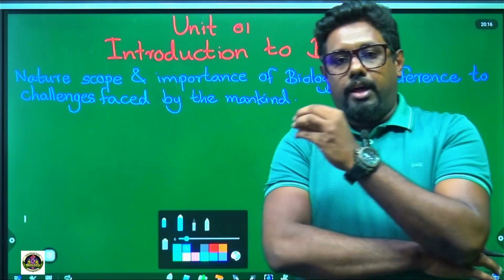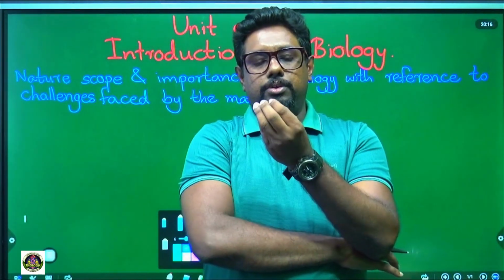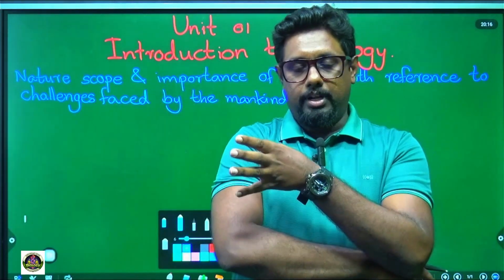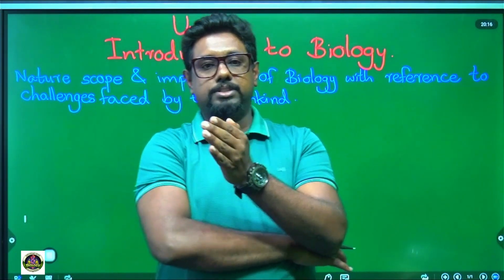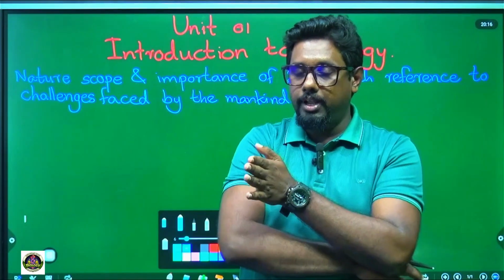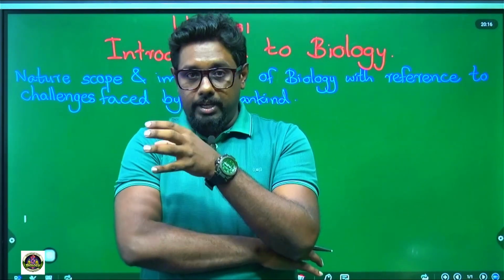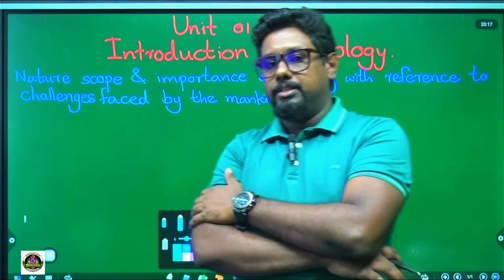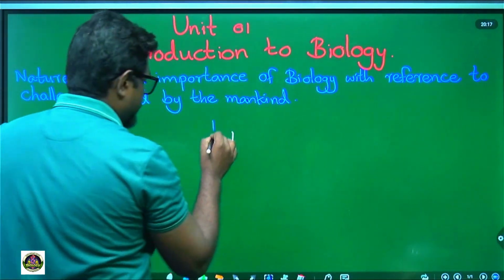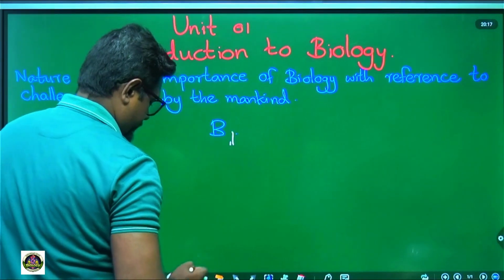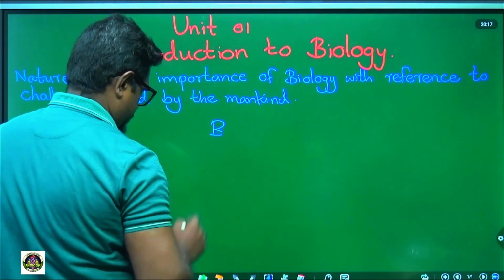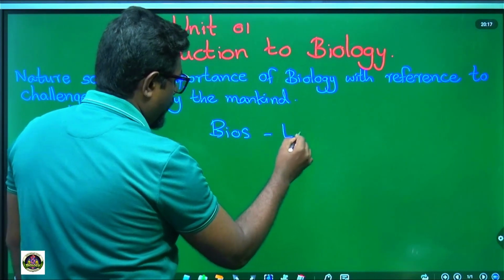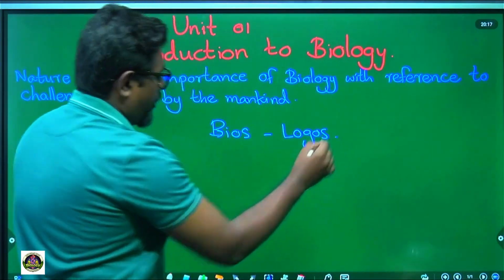And how was the word biology formed? The word biology was inherited from Latin words, bios and logos.